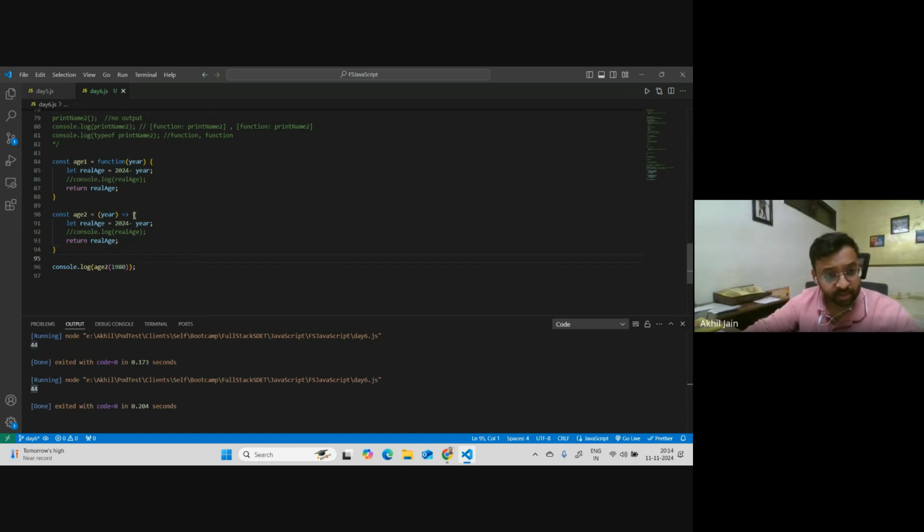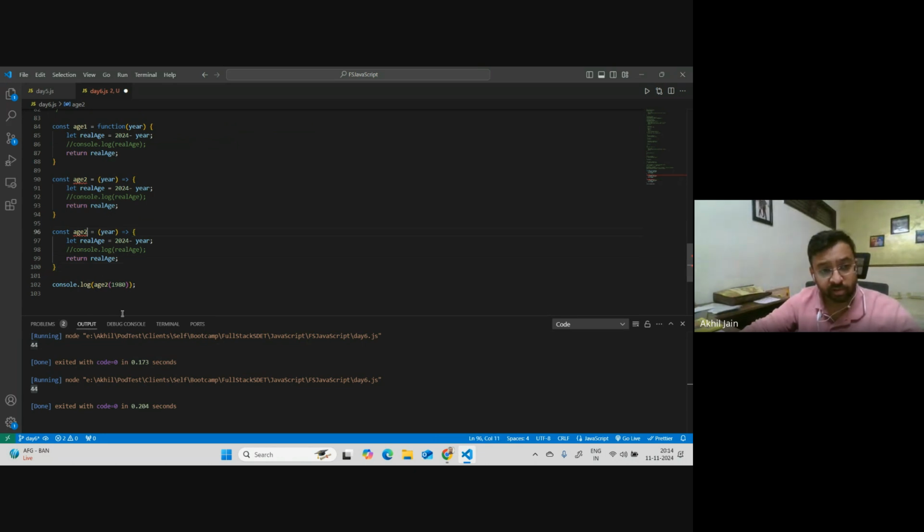Now what I want to say here is, if I do something like this, right? Let me, sorry, just a second. Age 2. This is the arrow function, right?